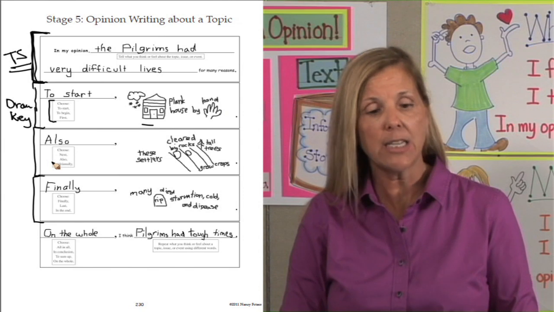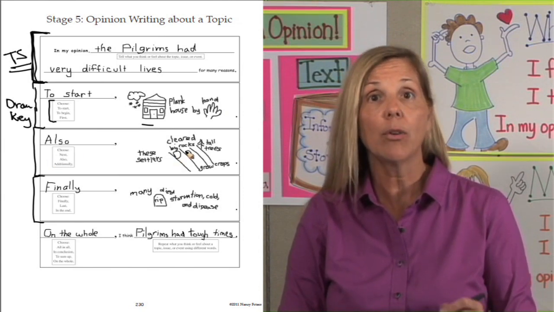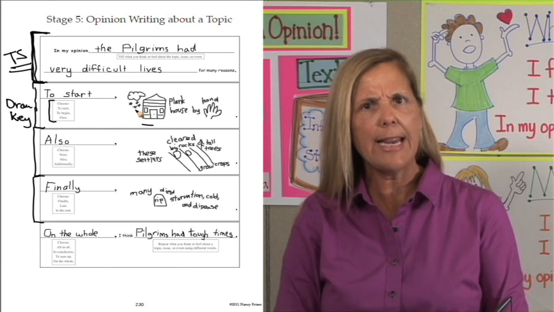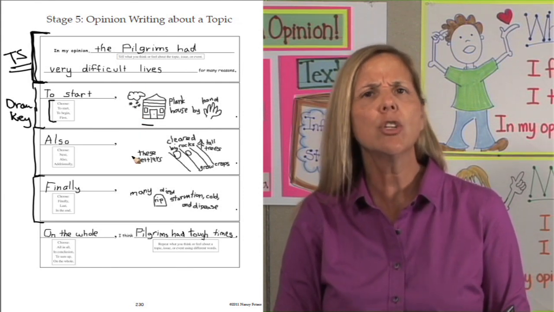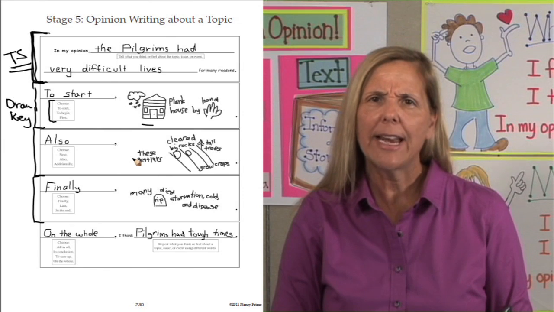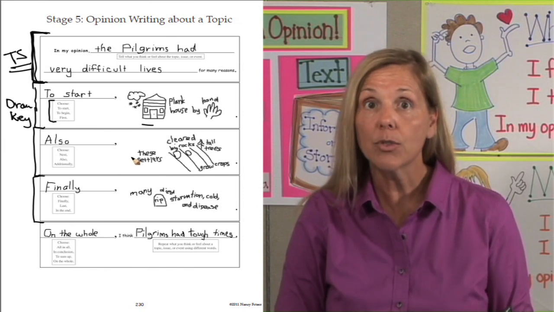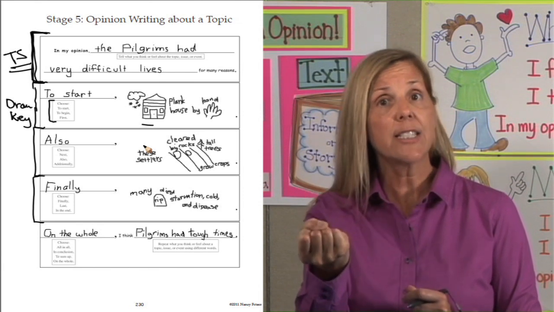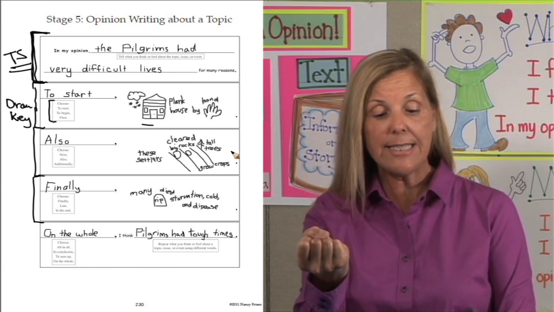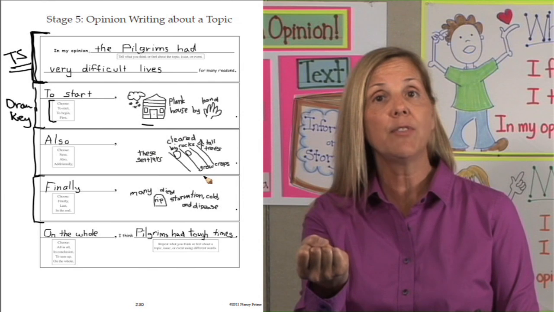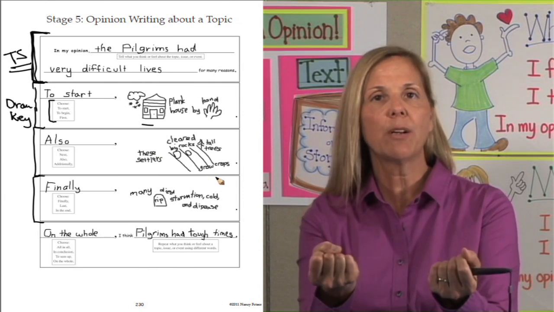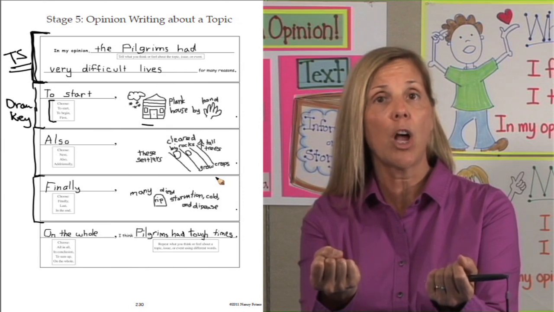Let's go to the next detail. Who or what is this about? The Pilgrims. Well, I said Pilgrims up here. I said they here. What's another way? Let's use a synonym. What's another way that I could say Pilgrims? Settlers. How about we say, for our subject, the settlers. What is it that they did here that made their life difficult? Had to clear big rocks and tall trees from their fields before they could grow their crops.